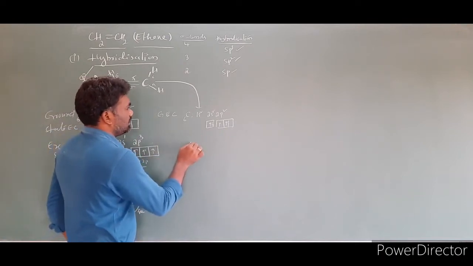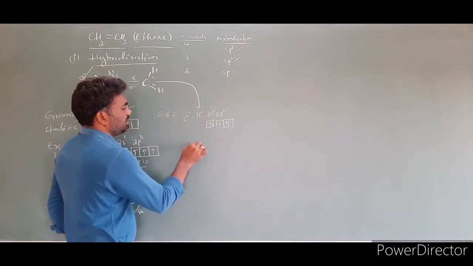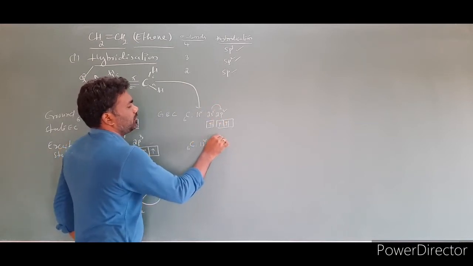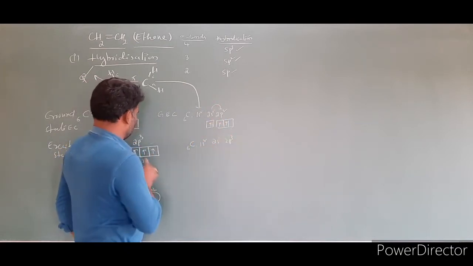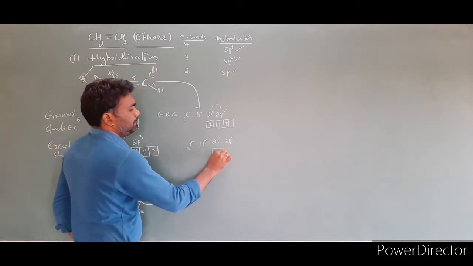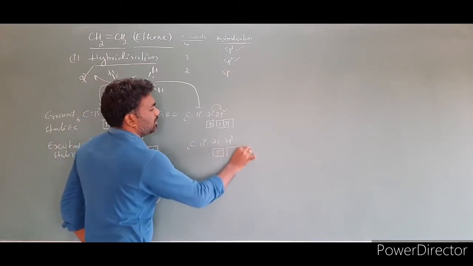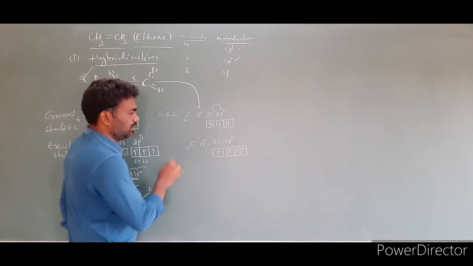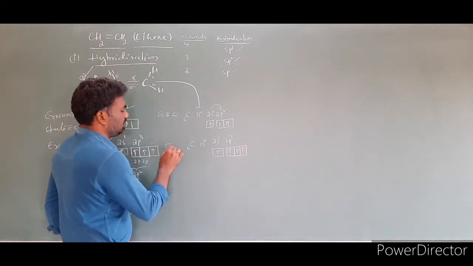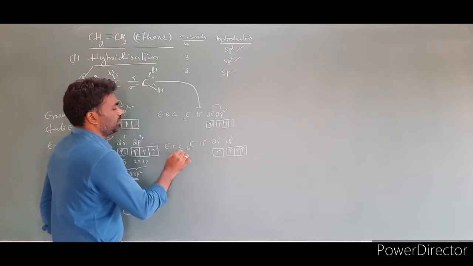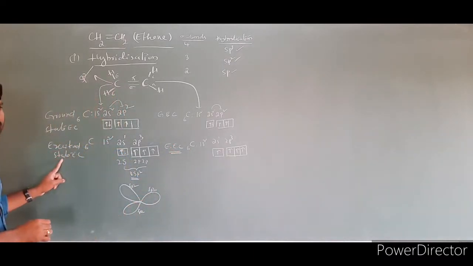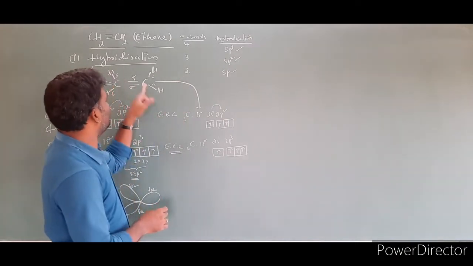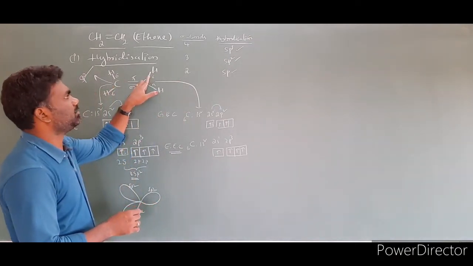Then this is the ground state. For the excited state, carbon 6, 1s2, this electron is jumping to here. This will become 2s1, and this is 2p3. Then one electron here, and how many here? 3 electrons: 1, 2, 3. Clear? This we call the excited state electronic configuration. Then how many do we have to intermix? What is the requirement? How many sigma bonds? 1, 2, 3 sigma bonds are there.